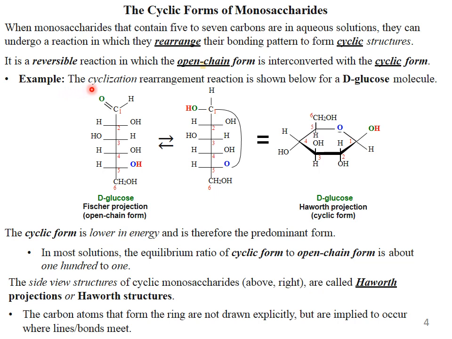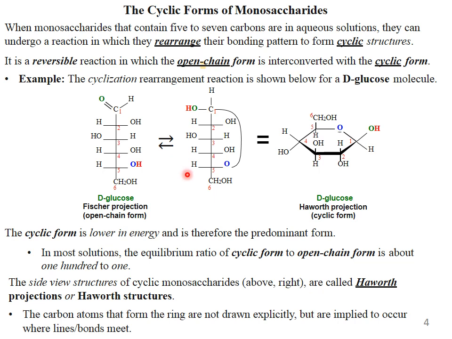This is the D-glucose Haworth projection. The cyclic form is lower in energy and is therefore the predominant form. It is an important point for your understanding that the cyclic form of sugar has lower energy as compared to the open chain and is therefore the predominant form.